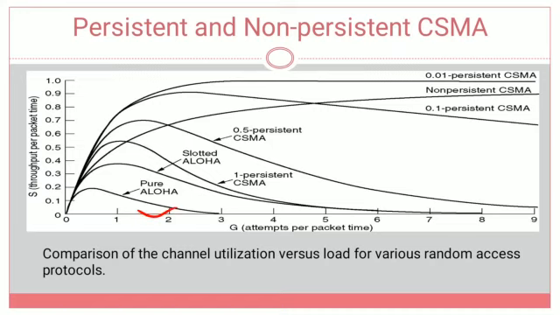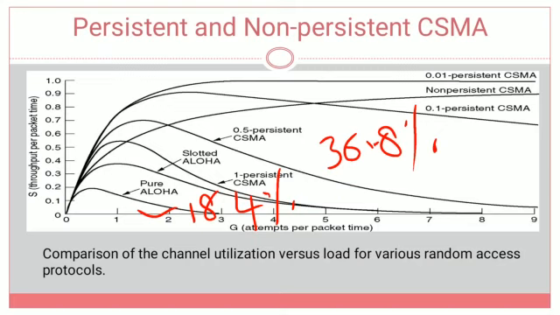The next one is slotted Aloha. To improve the efficiency a little bit, we move to the next Aloha protocol, called slotted Aloha. Slotted Aloha simply doubles the efficiency of pure Aloha, because it reduces the collisions. When pure Aloha has 18.4 percent, slotted Aloha has 36.8 percent, that is 0.368 efficiency.